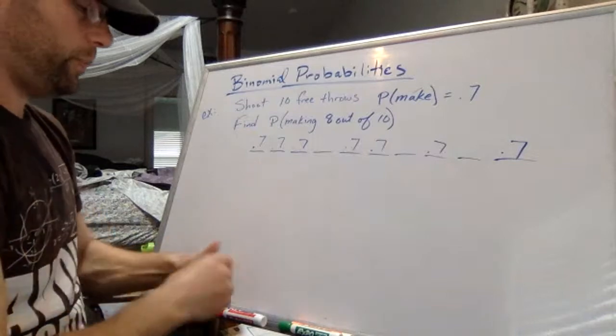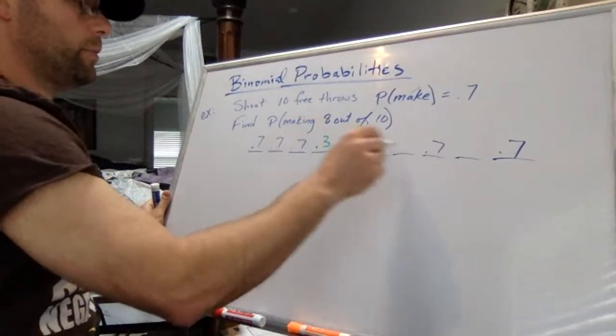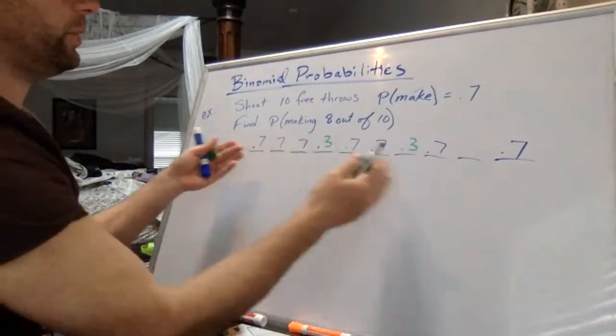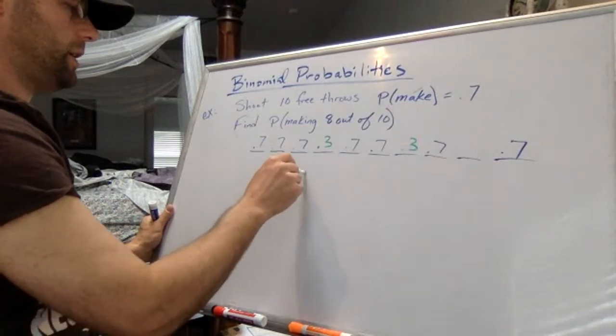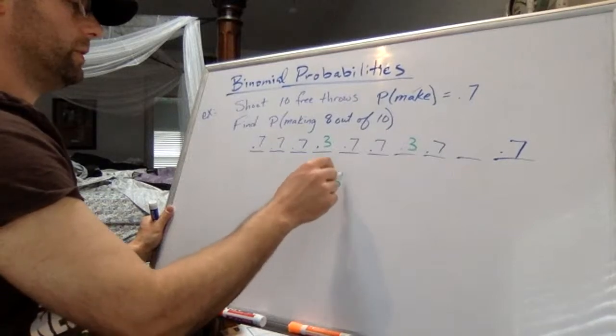And then 2 of the positions will be misses, so a 30% and a 30%. So it might seem like the probability of making 8 out of 10 would be 70% to the 8th times 30% to the 2nd.